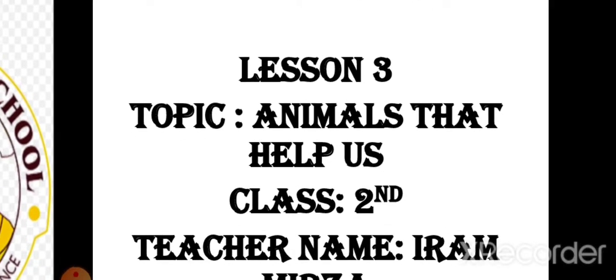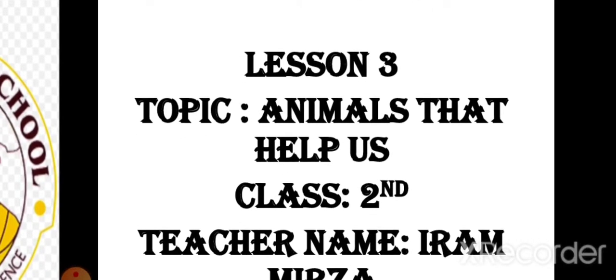First, write lesson 3, and write animals that help us.